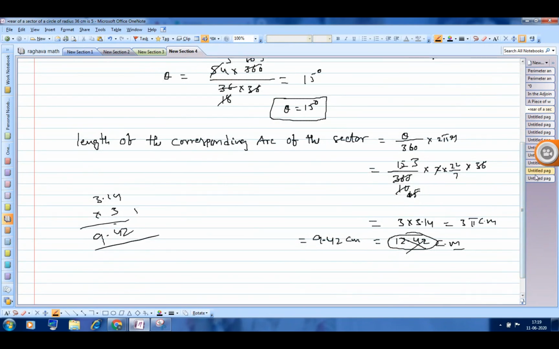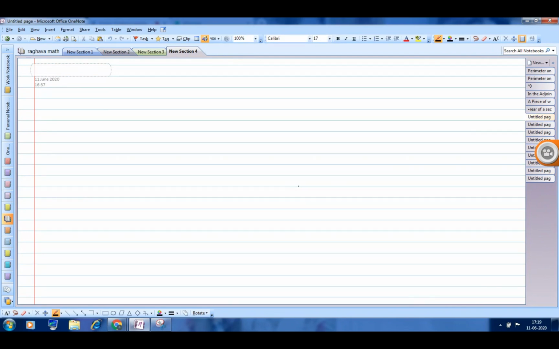If you don't have time, you can leave it like 3 pi centimeter. No need to multiply with 3.14 if you don't have much time in the examination. You can represent the values in terms of pi also.